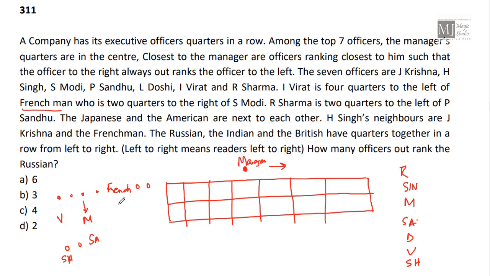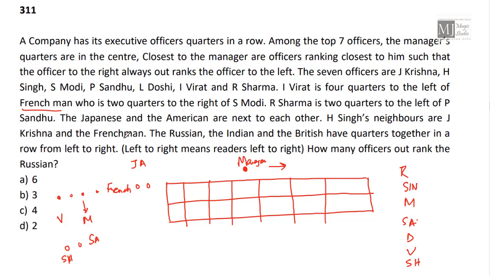So now Sharma can also be the Frenchman. The Japanese and the Americans are next to each other. So either these two are Japanese and American, or these two are Japanese and American.